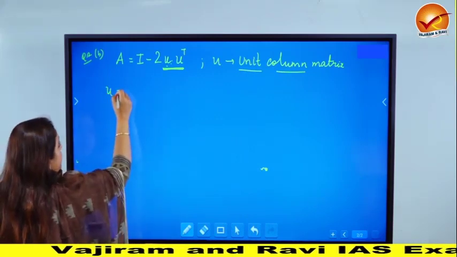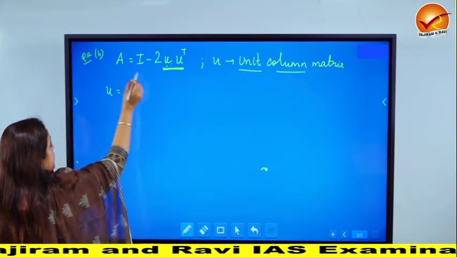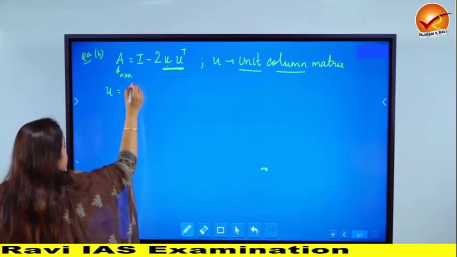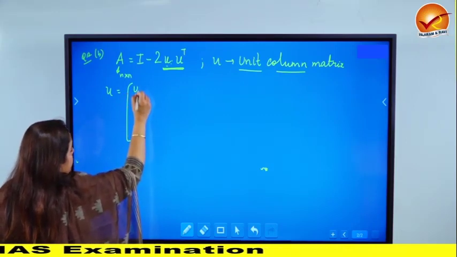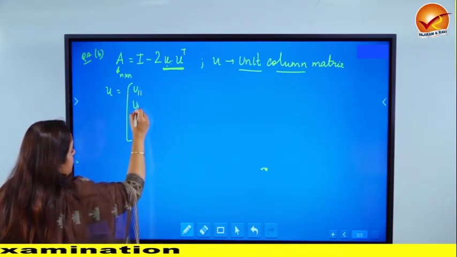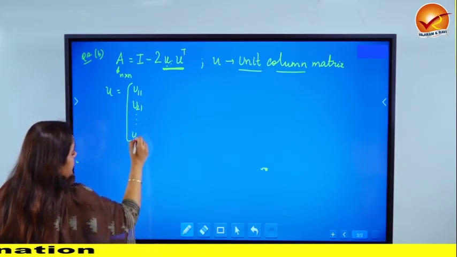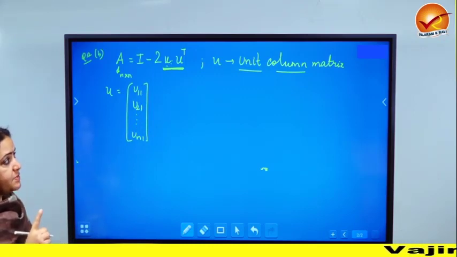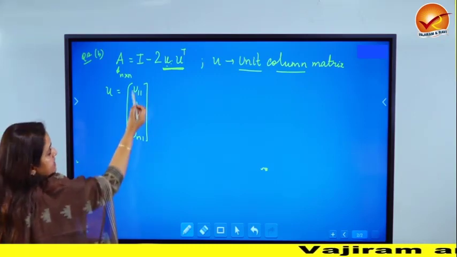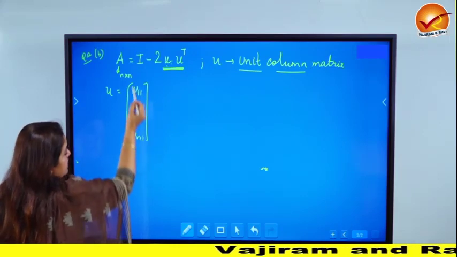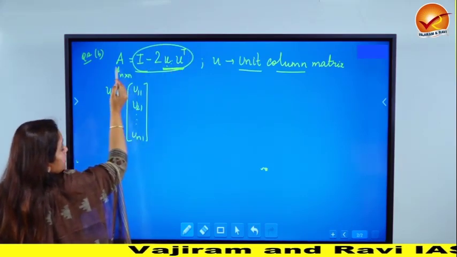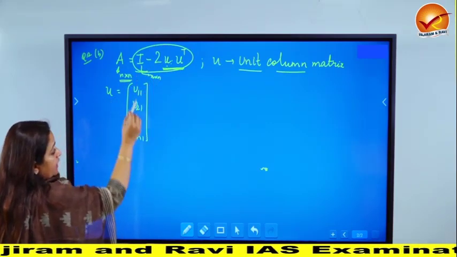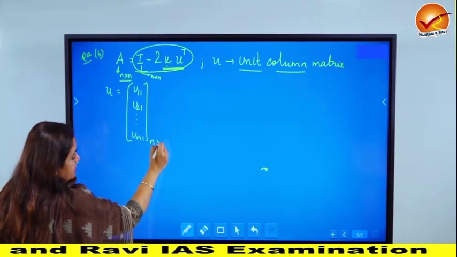So let's look at U. It is a column matrix, we understand, and the size is going to be n cross 1 because A is given to be an n cross n matrix. So U is going to specifically look like U11, U21, dot till say Un1. This is a column matrix. So column matrix basically means there is a single column, and since there had to be n rows, why n rows? Because if you look at the right hand side, it has to give rise to an n cross n matrix. So identity needs to be n cross n. And if I take U to be like this, then there are n rows and one column, which is n cross 1,